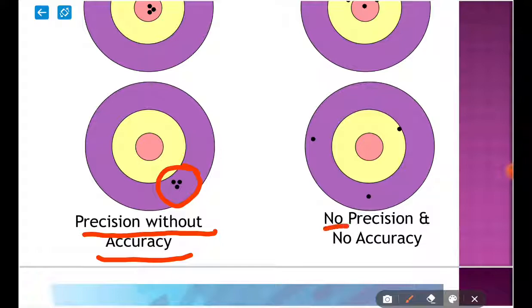And at last, the last example is without any precision and accuracy. That means all shots are at a larger distance from each other and also away from the bullseye, so there is no precision and it is not accurate.